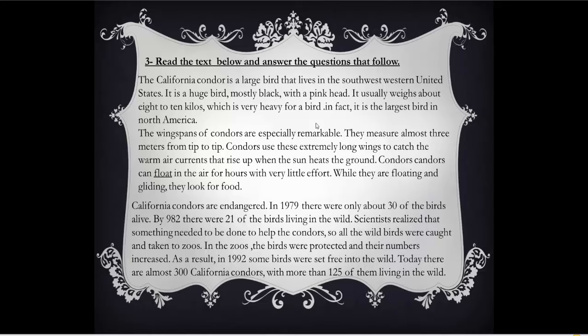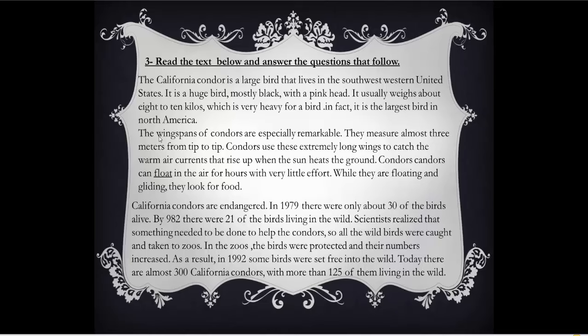Let's go back to the text. The California condor is a large bird that lives in the southwestern United States. It is a huge bird, mostly black with a pink head. It usually weighs about 8 to 10 kilos, which is very heavy for a bird. In fact, it is the largest bird in North America. So this first paragraph gives us information about the California condor, where it lives, that it is huge, its color, the color of the head, the weight.